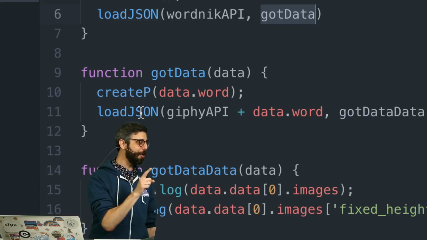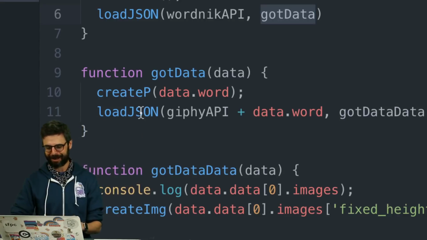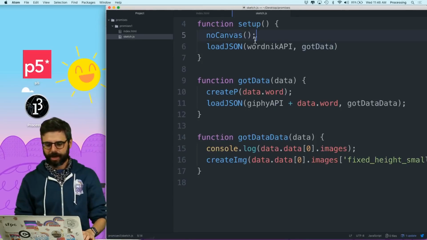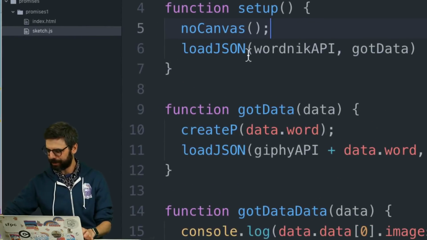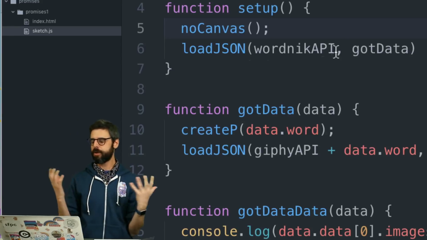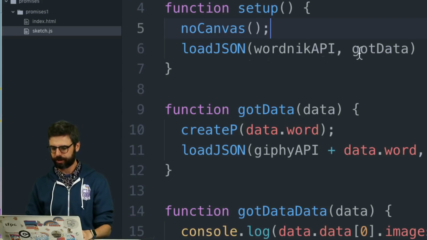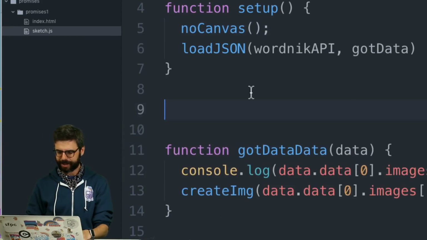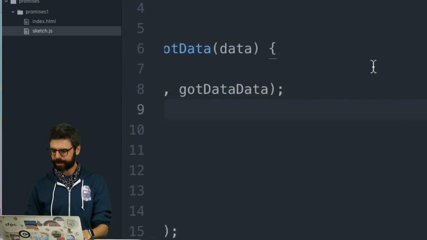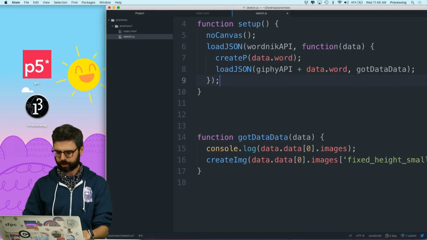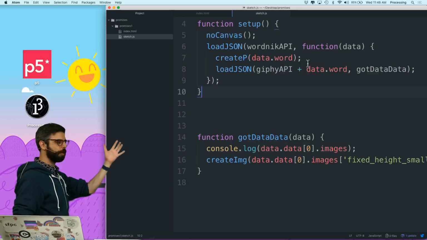So I'm going to show you right now callback hell. Now I've written this in a weird sort of way where I call loadJSON. But you might imagine that you use anonymous functions. So when I call loadJSON, instead of having this separate data function, I'm going to take this up here, and I'm going to put this in here. I don't need it to be a name. I'm just going to pass the callback in here directly. Okay? So this is perfectly normal to do.